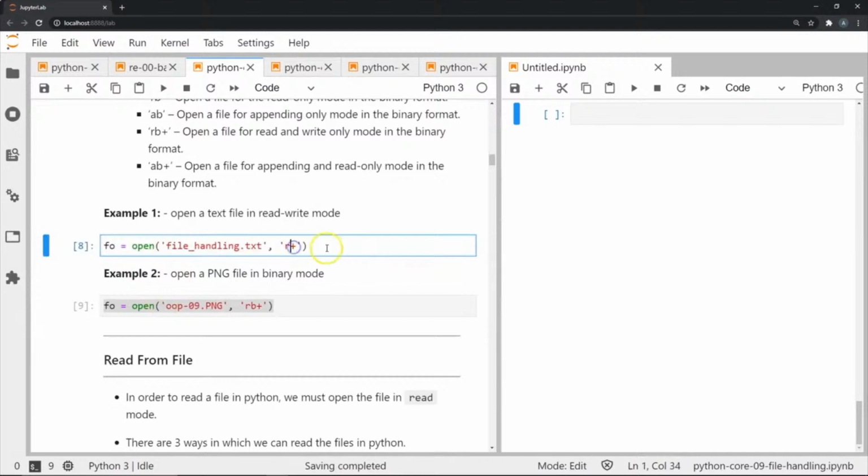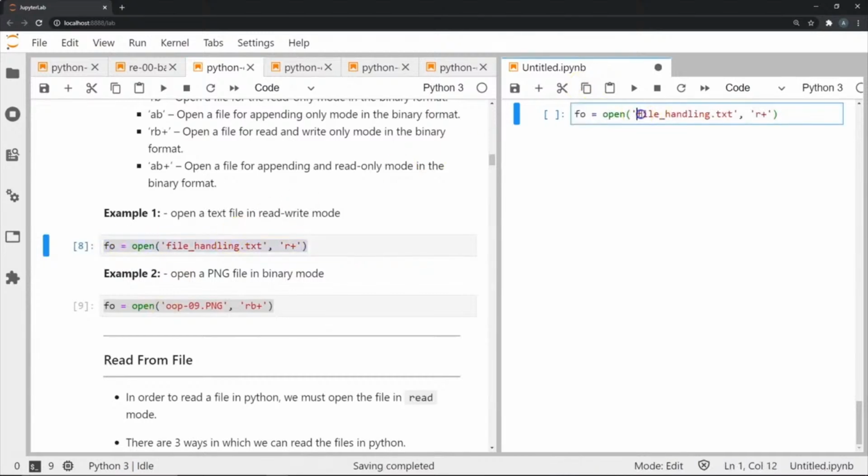Let's look at a basic example. When we want to open a particular file, like in this example, I'm going to open some file called filehandling.txt in a read or write mode, and I'm going to store it in FO. So this is as simple as it gets.